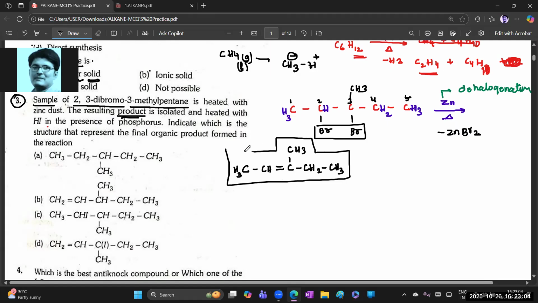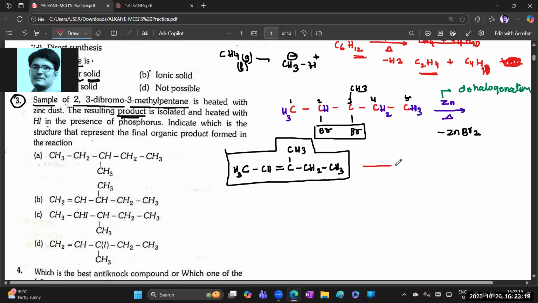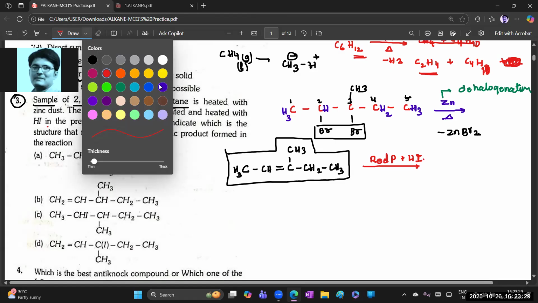Clear? Chalo. It is isolated and heated with HI and the E compound, and again isolated and heated with what? Hydrogenated. That is the reducing agent we know, isn't it? So what is that reaction? It may be red phosphorus plus hydrogen iodide. In that class we already know one thing: whenever HI reacts, what would be the byproduct?